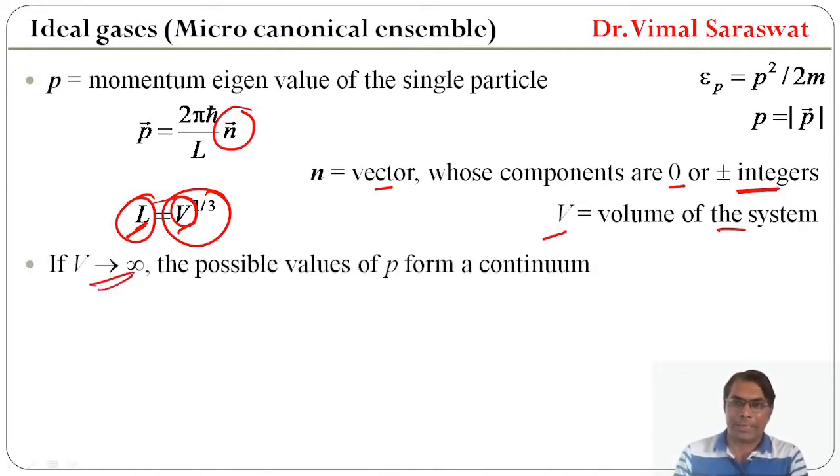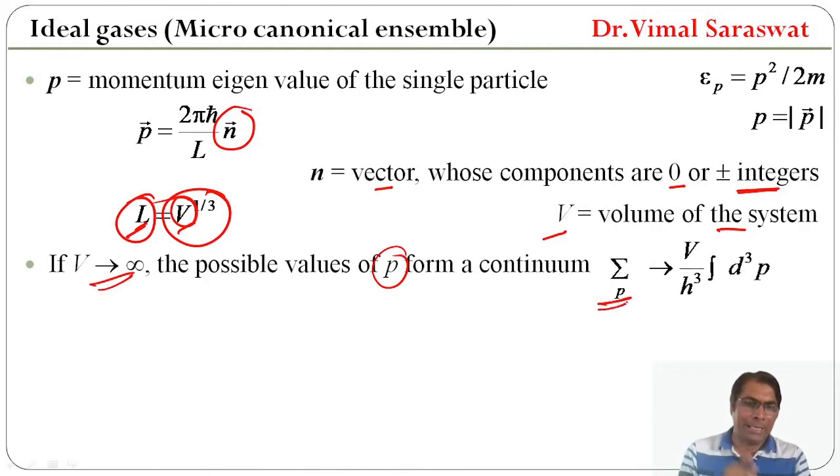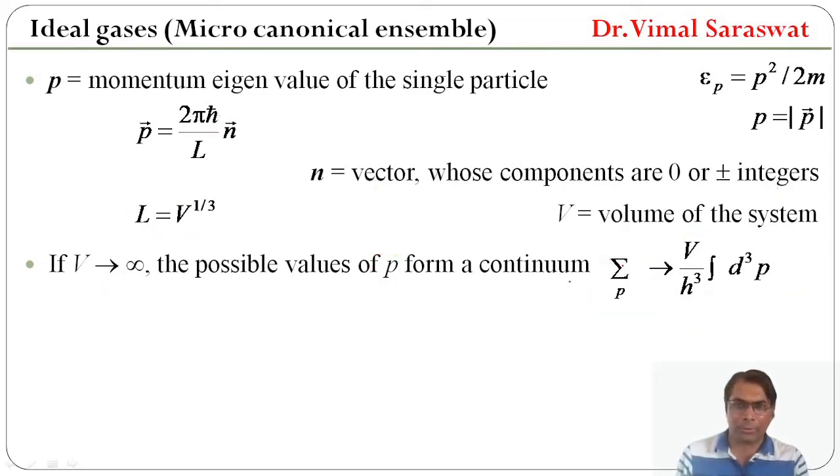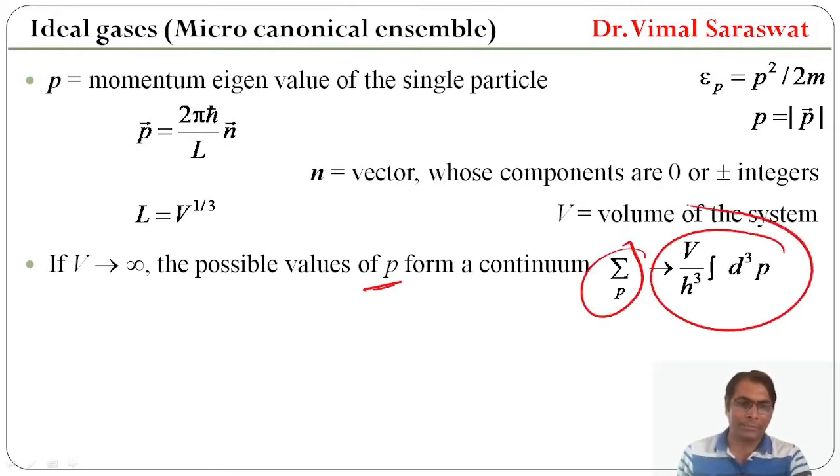If V tends to infinity, or the volume is very large, then the possible values of p form a continuum. And in this case, sigma p will be replaced by V upon h cube integration d3p. So if V tends to infinity, the possible values of p form a continuum, and in this case sigma p will be replaced by this one.